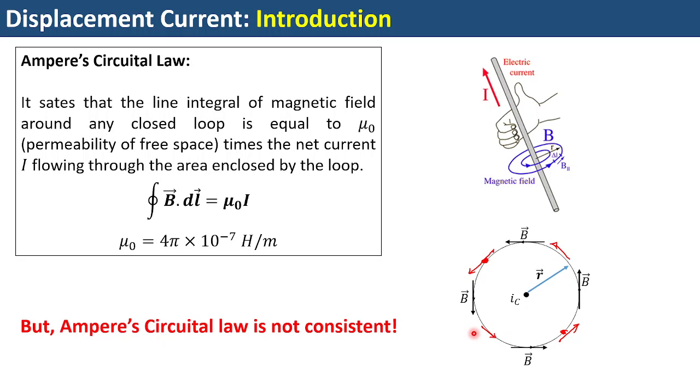But this Ampere's circuital law is not consistent. That's the major thing. Until Maxwell made this discovery, people believed in Ampere's circuital law blindly. And there was no reason not to, because the discovery of displacement current is not easy, and it is not a common sense kind of thing to infer that this is a missing term and should have been there. That is not the case, because the law looks complete and there was no situation where Ampere's circuital law was proven to fail.